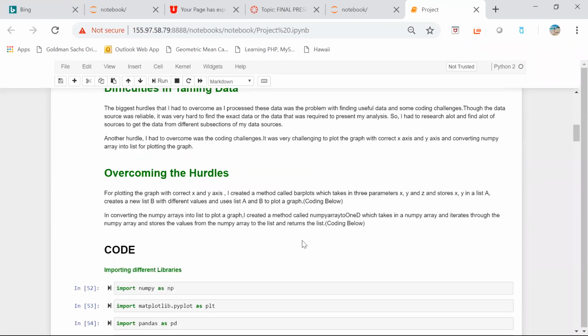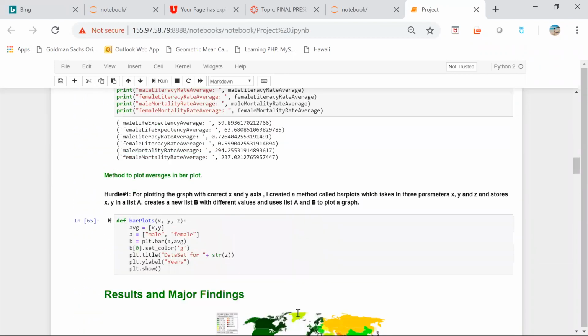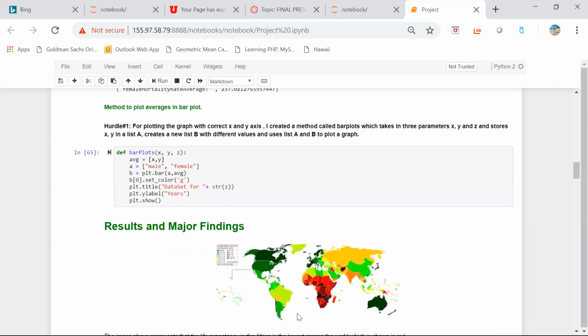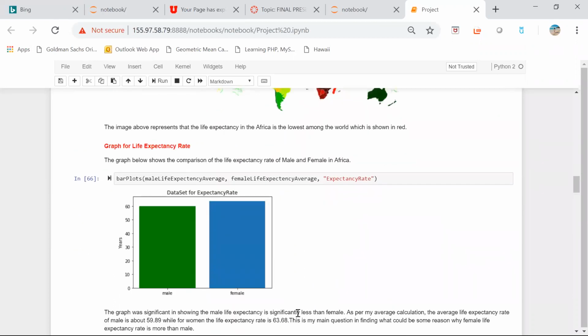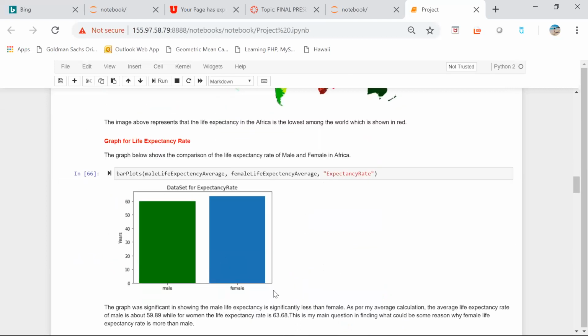Let's talk about some of the hurdles and difficulties while I did this project. My first hurdle was graphs. I was not able to plot a graph with the correct x and y axis, and it took me a lot of time to figure this out. I overcame this difficulty by creating a method called bar plot, which takes in three parameters: x, y, z, stores x, y in a list A, then creates a new list B with the different values and uses lists A and B to plot a graph. And that's how I got this beautiful graph, which is not what I wanted to show, but it does its job.